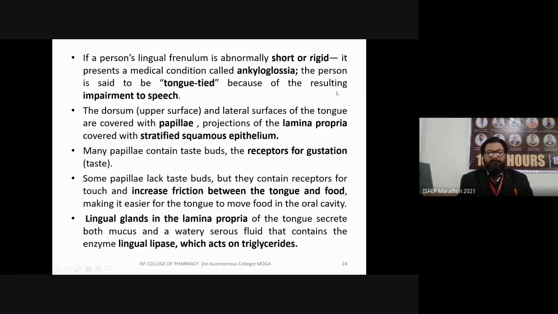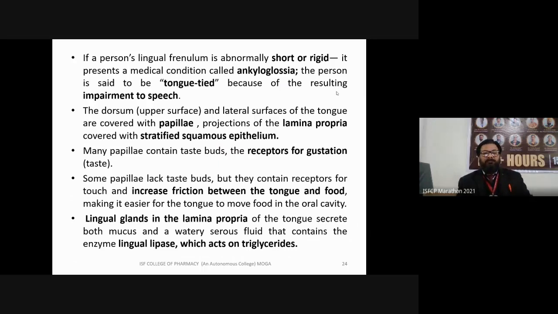So this is the general information about the tongue. Now we discuss if a person's lingual frenulum is abnormally short or rigid, it presents a medical condition called ankyloglossia. What do you mean by ankyloglossia? The person is said to be tongue tied, resulting in impairment of speech. The person is not able to speak properly.